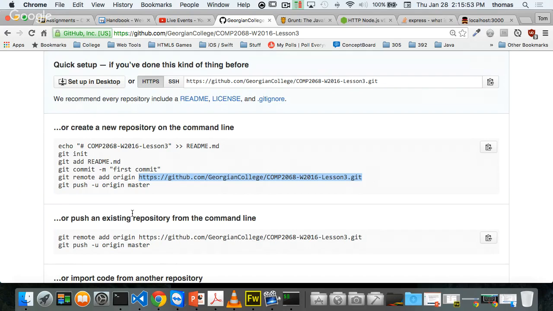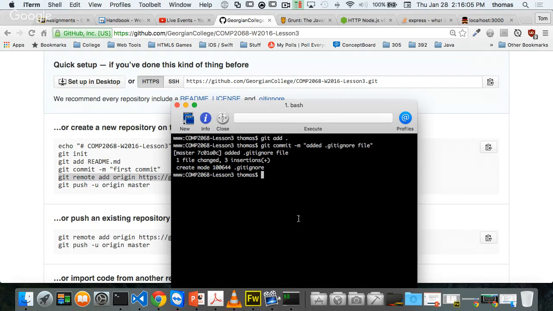Okay, that's what I'm doing. Okay, cool. And then I'm going to say git push -u origin master. Those are the 2 commands I'm going to use next. Okay, so let's try this. I'm going to take this one. I'm never going to type that out if I don't have to. And then put it in here and press enter. And for this one, I might as well type it in. It's not too big. So git push -u origin master.